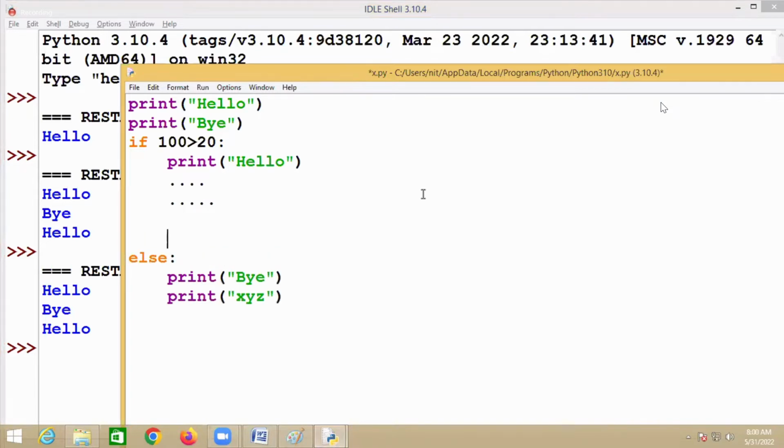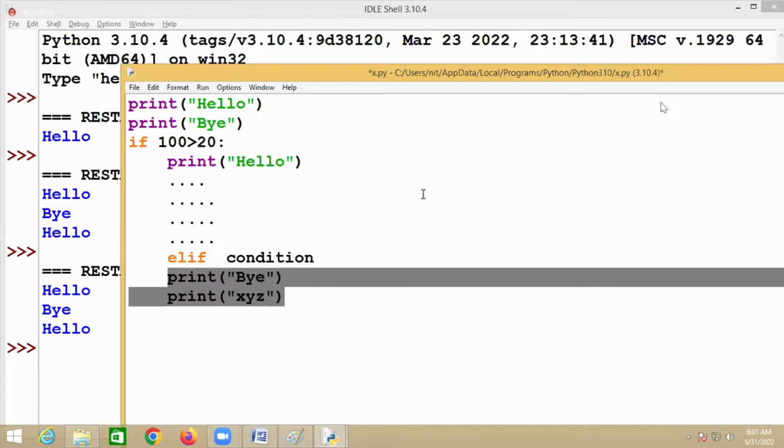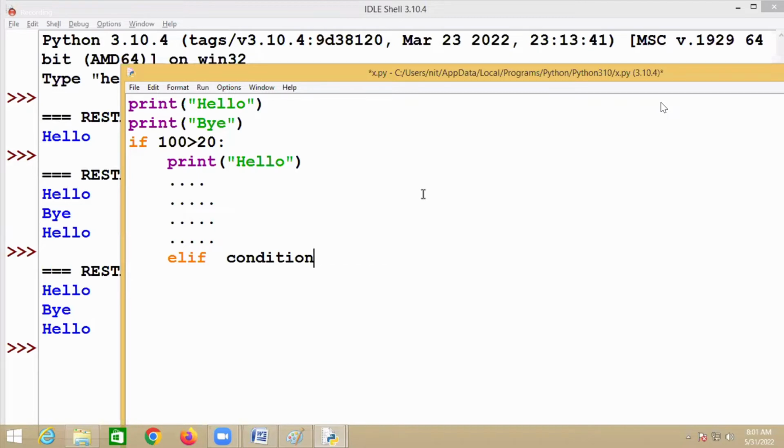Include all the statements in the same line. You should not include statements in different lines. And you should not write like this, else if. Some people write else if with some condition, and then they write like this. Then they will definitely get an error. If they write else like this, definitely they'll get the error.